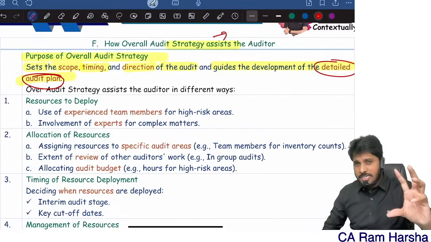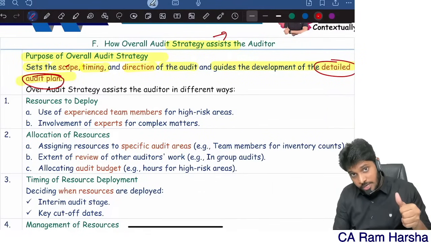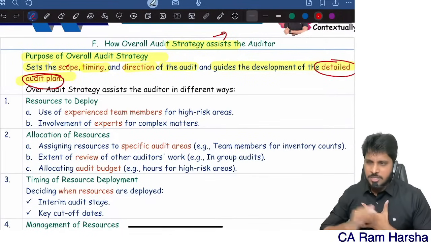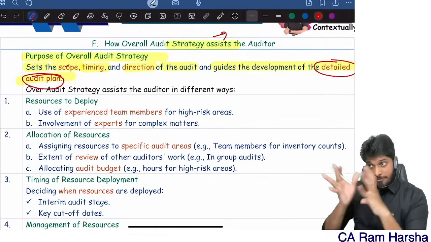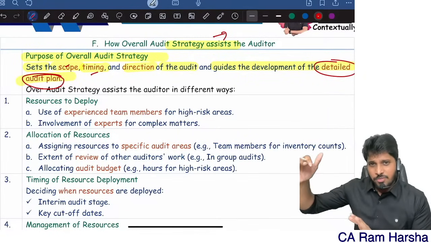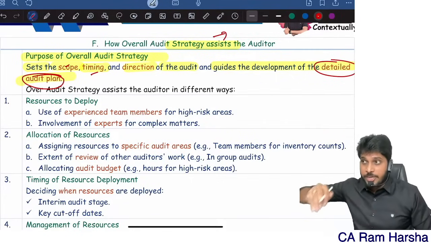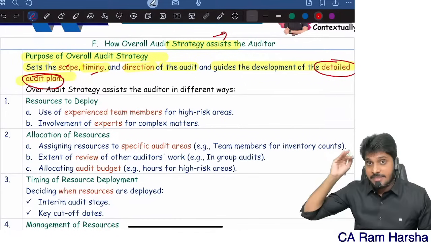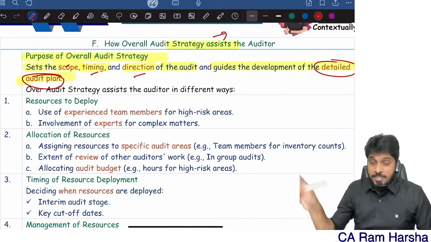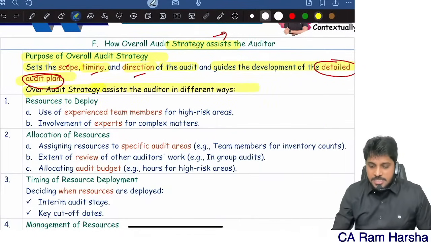Audit strategy covers so many things. Strategy sets the scope of the audit. Look, we are bank branch auditors. For a particular bank, for some 5 or 6 branches only, we are the auditor. Scope: 5 branches. Timing: we need to finish this audit by April 10th, for example. The client appointed us sometime in September, October, so we need to finish the audit and give the report by April 10th. So some 20 days' time only we have. Direction of the audit: we need to do the audit in the context of statutory audit as per RBI guidelines, like that.